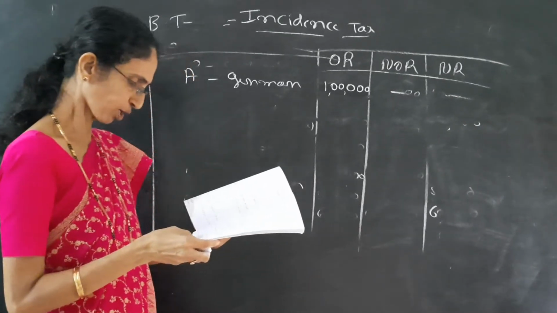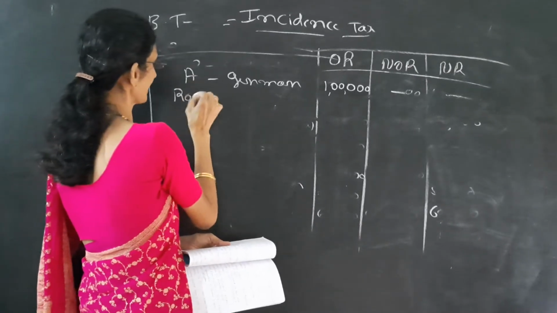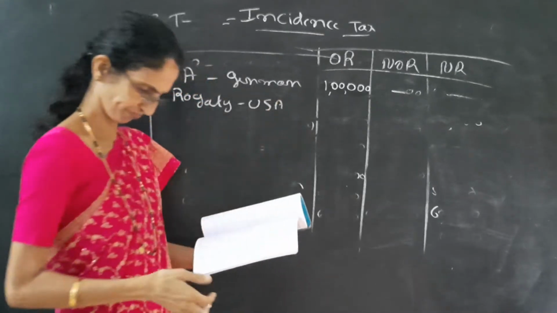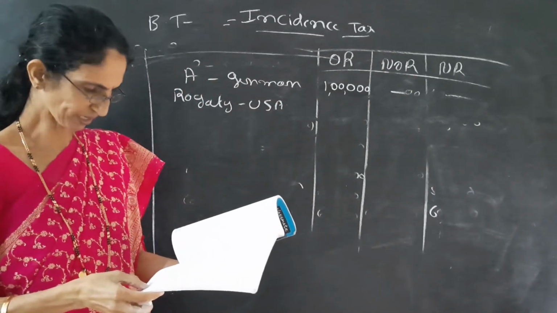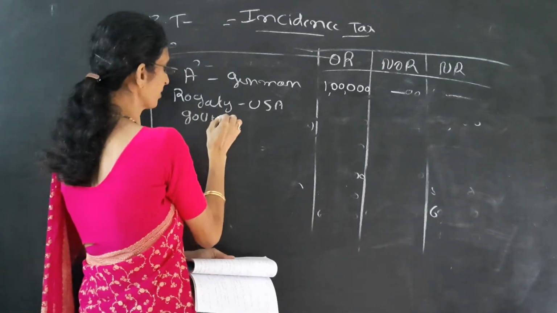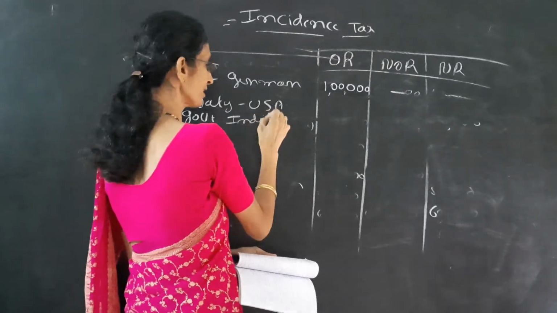Next one is royalty received by him in USA from the government of India. It is important, received by whom? It is received by the government of India, that means received in India.